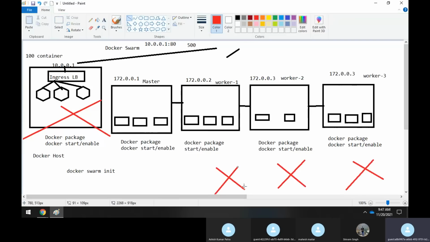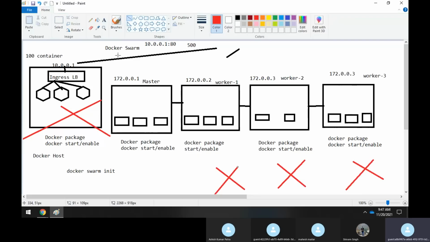Now, if worker 1 also goes down, it means all three machines, worker 1, worker 2, and worker 3, are down. These 100 containers will not get recreated in the master, because you have made sure that the master doesn't act like a worker node. So in that scenario the whole application goes down, and you will not be able to give any kind of service. That's what happens.